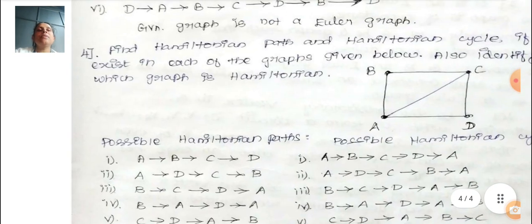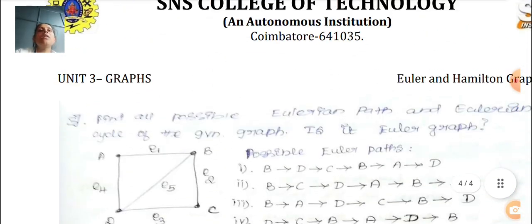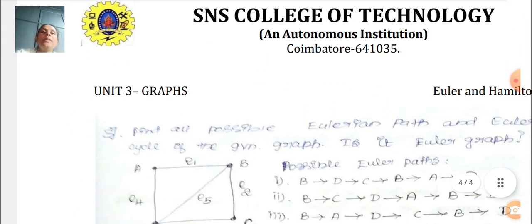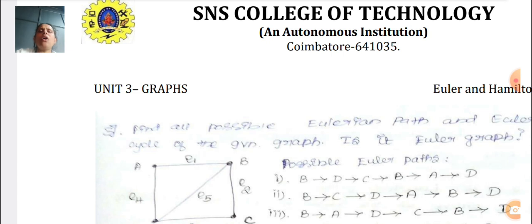So in this class, we saw what the Konigsberg problem is and the Euler and Hamiltonian graphs. How we can write the possible ways, how many ways we have to write the Euler path and Euler cycle and Hamiltonian path and Hamiltonian cycle.